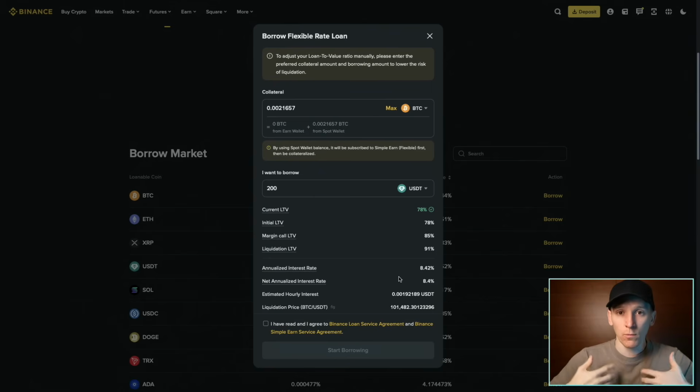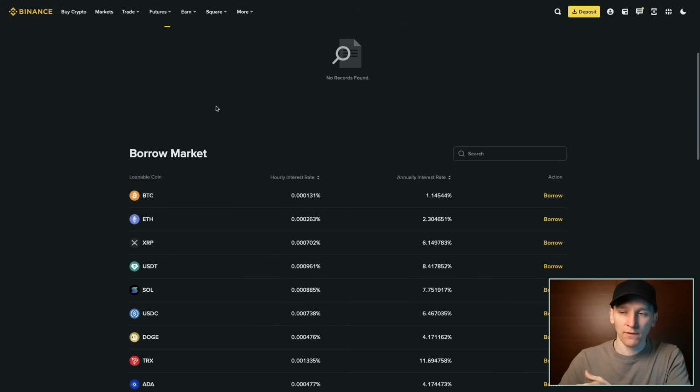In a bull market, there's probably more demand, and so interest rates may go higher. In bear markets, you may see less demand, interest rates coming down, so that 8% could turn into 6, 5, 4%. You don't know, so you have to factor that in as well in terms of the interest that you may think you need to pay over the term of the loan. But the interest rate is flexible and the term is flexible, meaning that you can borrow dollars against Bitcoin right now and you can pay it back in 1 minute, or you can leave it running for 6 months, 8 months. It's totally up to you.